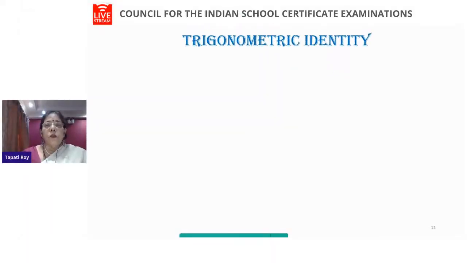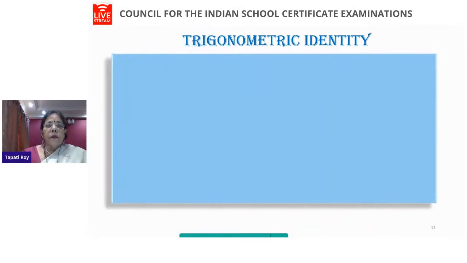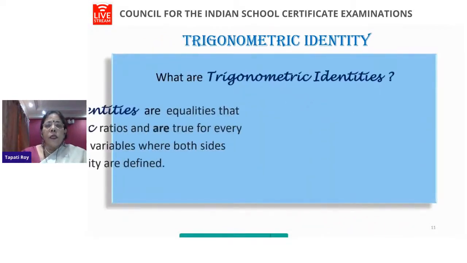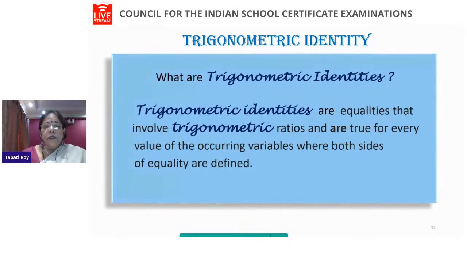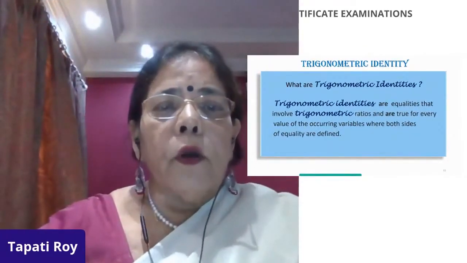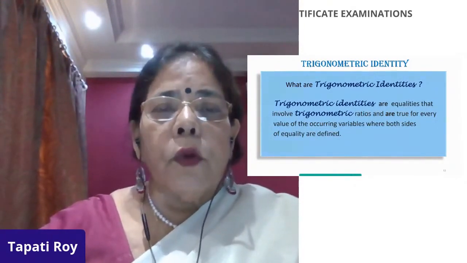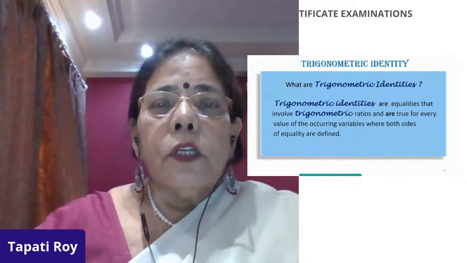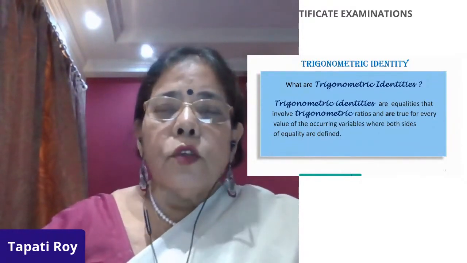Now we say, what is a trigonometric identity? Trigonometric identities are also equalities that involve trigonometric ratios and are true for every value of the occurring variable where both sides of the equality are defined. So, in a trigonometric identity, there is an equality. Two sides we have got and it is equal to, and here what is the difference between the algebraic identity and the trigonometric identity? There we had algebraic variables, here we will have trigonometric ratios as the variables.